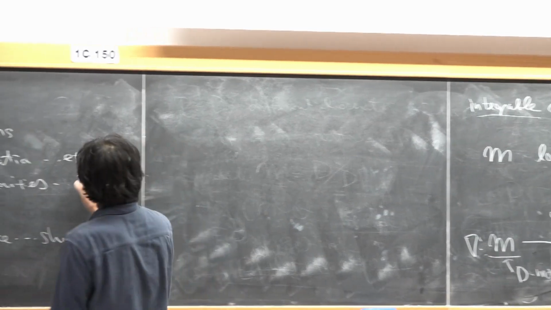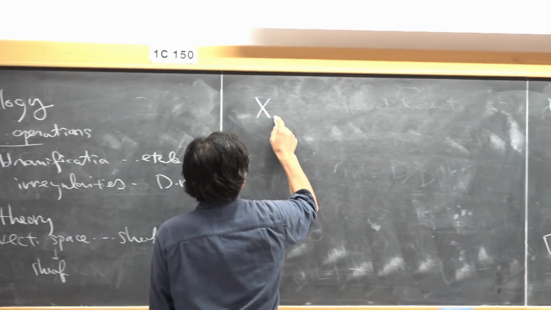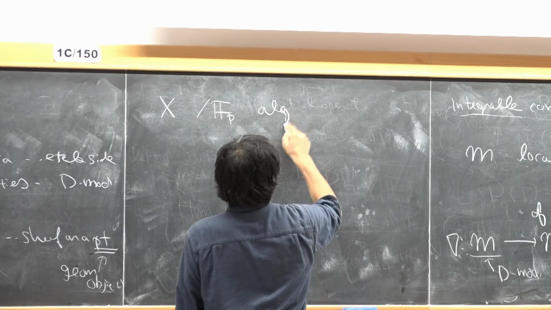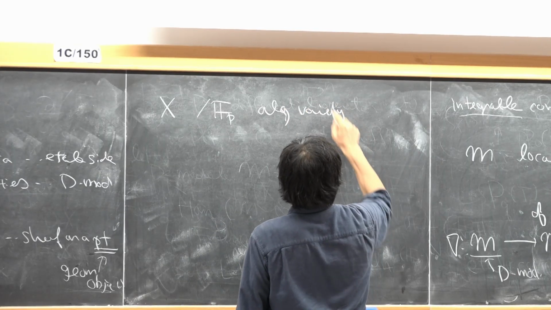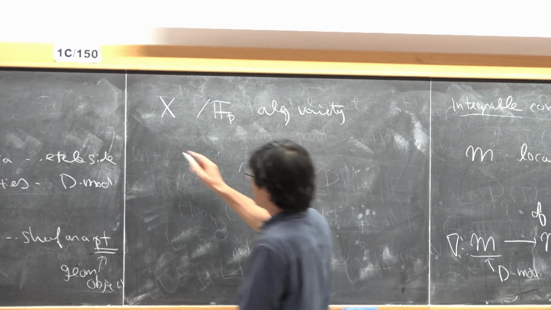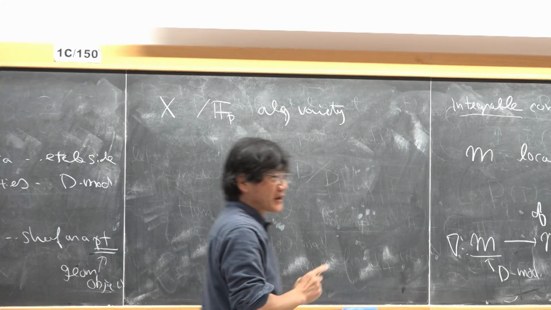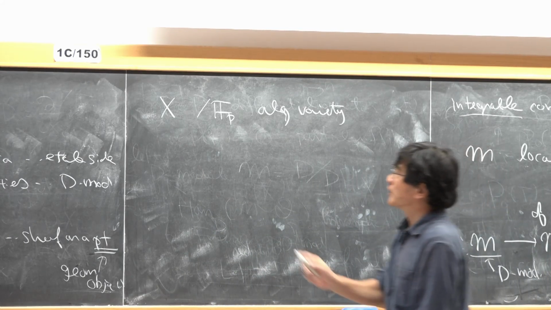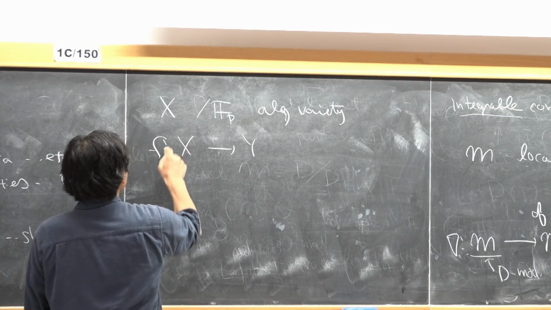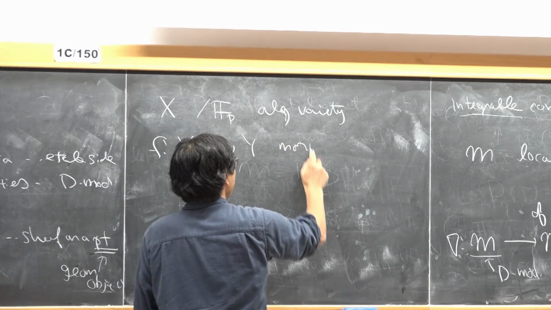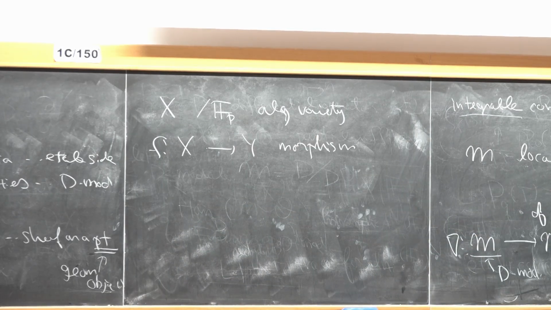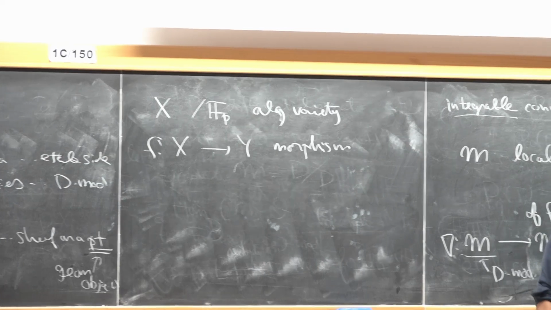So to define étale cohomology, we worked on algebraic varieties over F_p. But Grothendieck said that you don't work with a single variety. It's more important to work with more than one variety, and you consider the relations between them. So this is a more natural framework to study geometry.